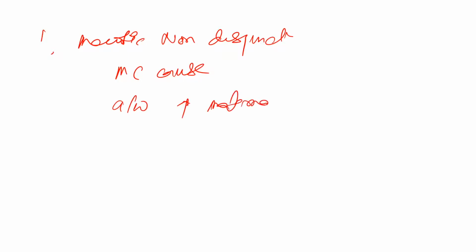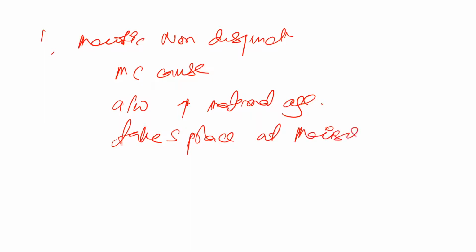If a mother gives birth in the later half of her life, then her children are more susceptible to having Down syndrome. Okay, and this meiotic non-disjunction takes place at meiosis 1.